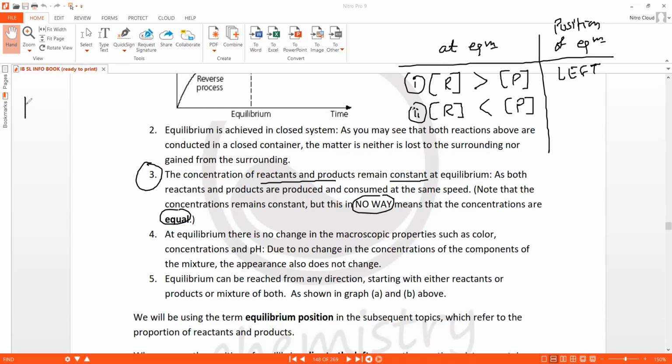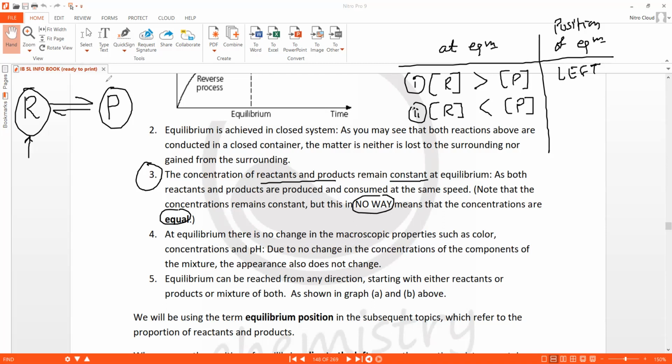And the reaction, if I write the reaction, reactants give the product reversibly. So reactants are written to the left, products are written to the right. So in case one, because at equilibrium there are more reactants than the products, its equilibrium is in the favor of reactants. So I can say the position of equilibrium is to the left.